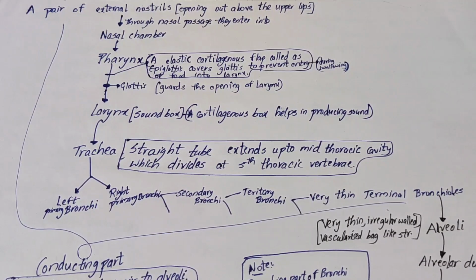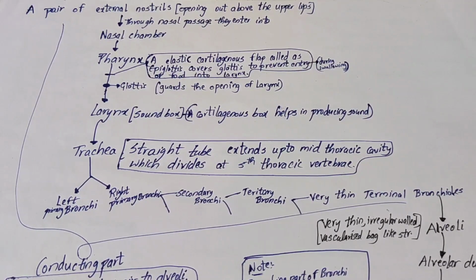If you see the digestive system chapter, I explained epiglottis clearly, right? How the epiglottis passes food to the digestive alimentary canal or air to the windpipe. If we are drawing in air, then the epiglottis covers the alimentary canal side so that the entire air can go to the windpipe side. And then the next part is the glottis. Glottis is nothing but the opening of the larynx, and larynx is also called the sound box because it is a cartilaginous box which produces sound.